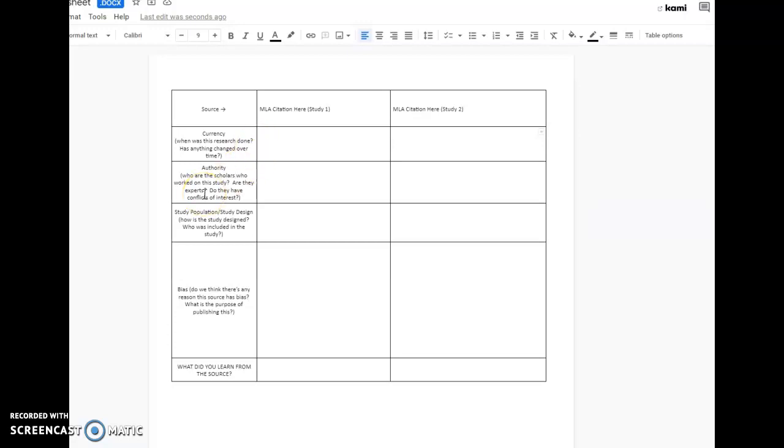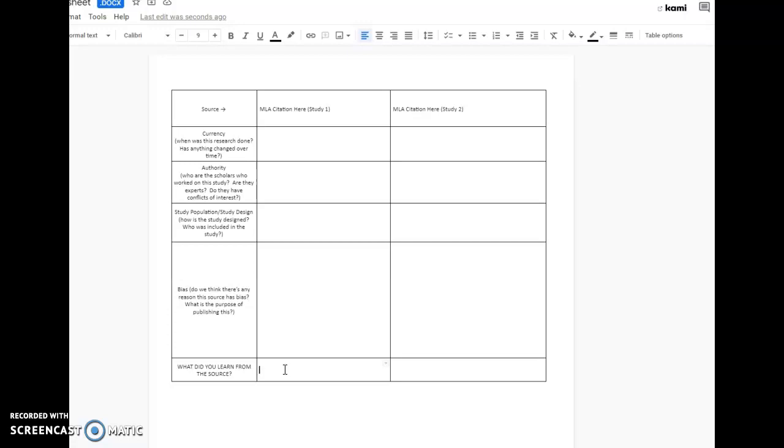The authority. Who are the scholars who worked on the study? Are they experts? Do they have any conflicts of interest? In most cases, they actually have to declare those conflicts of interest. Study population, study design. How is the study designed? Who is included in this study? Who is excluded from the study? Bias. Do we think there's any reason that this source might be biased? What was the reason for publishing? What do we know about this? And then ultimately, what's the takeaway? What can we say for certain after having read this source?